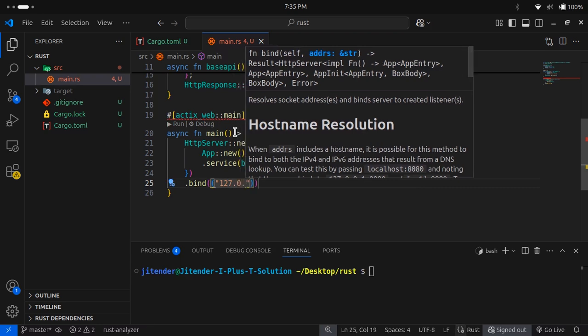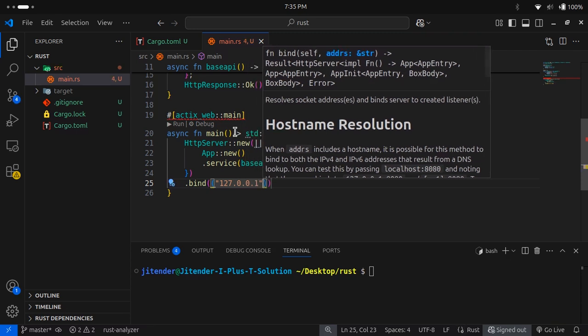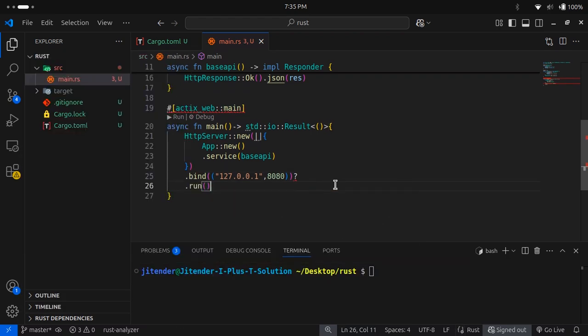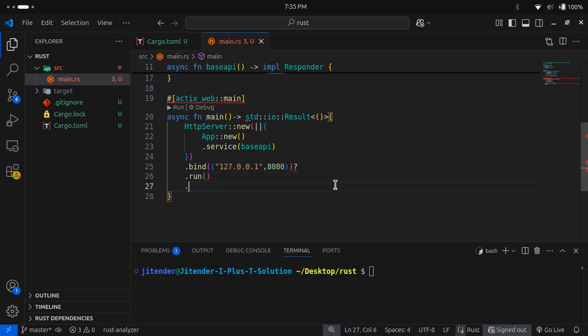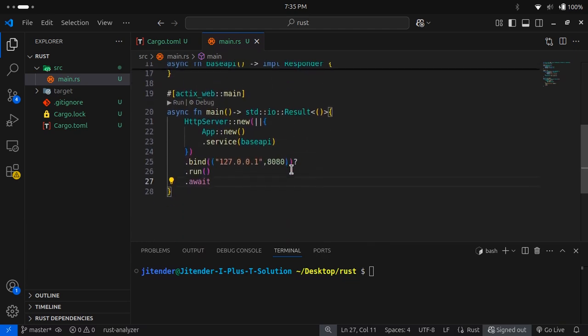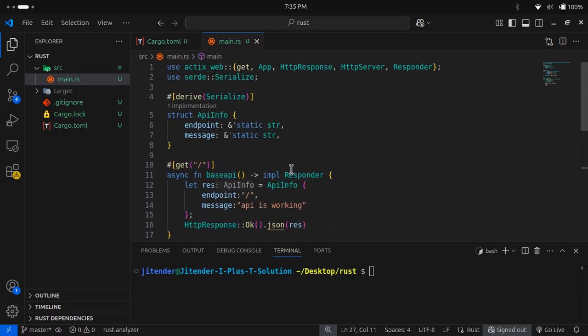127.0.0.1, correct? This is our IP, and what will be our port? This will be our specific port. Okay, and now next we will make it run, and next we will await it. Cool. Till now we have done our server, I guess, and we can run it right now. Let me check if anything is missing. I believe everything is done.